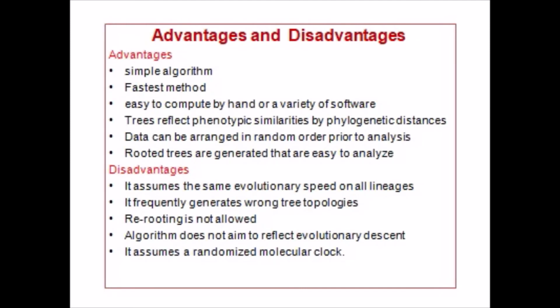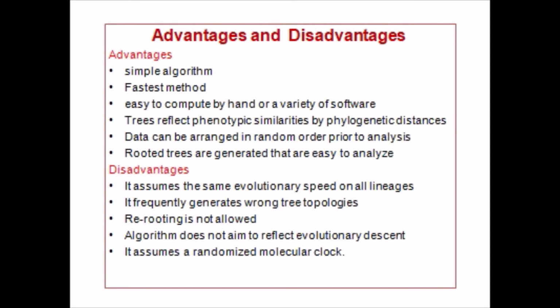Advantages and disadvantages of clustering. Advantages: simple algorithm, fastest method, easy to compute by hand or on a variety of computers. Trees reflect phenotypic similarities by phylogenetic distances. Data can be arranged in random order prior to analysis. Rooted trees are generated that are easy to analyze.